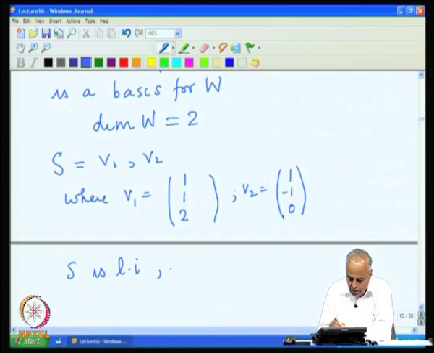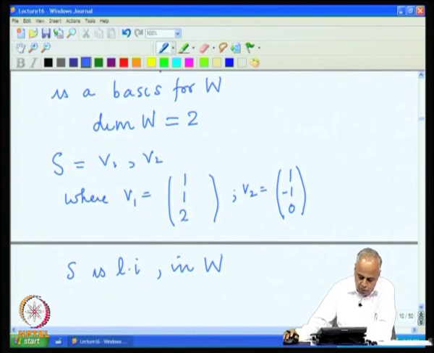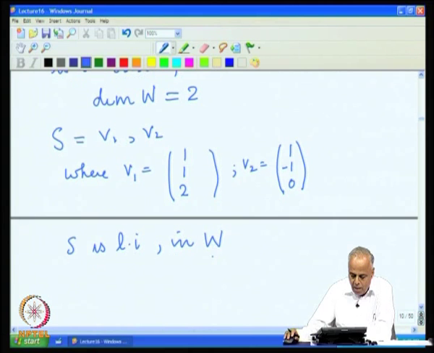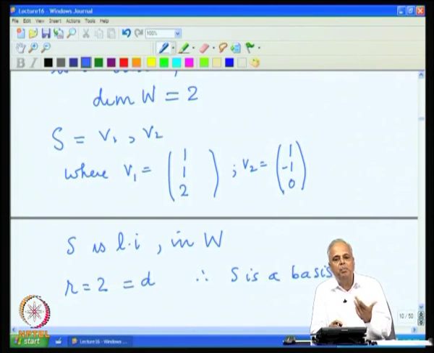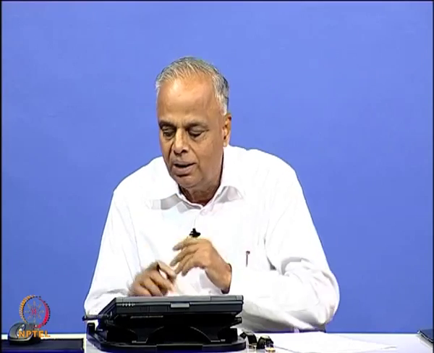These are vectors in W, because V1 is obtained by taking alpha equal to 1, beta equal to 1, and V2 is obtained by taking alpha equal to 1 and beta equal to minus 1. So, S is linearly independent, it is in W, and there are exactly 2 vectors. R in this case is 2, which is equal to D, and therefore, S is a basis. Whenever you have 2 linearly independent vectors, it is automatically a basis. This is the case 1 that we discussed. Whenever you take R to be 2, it is automatically a basis.